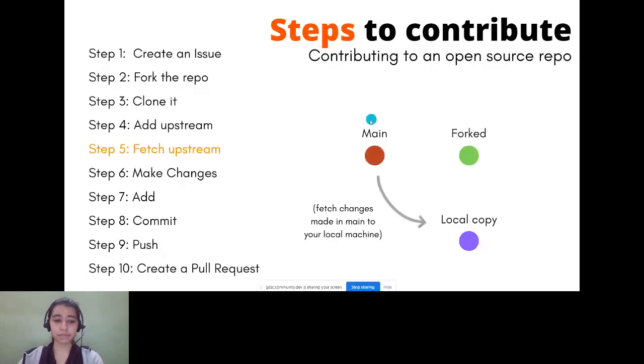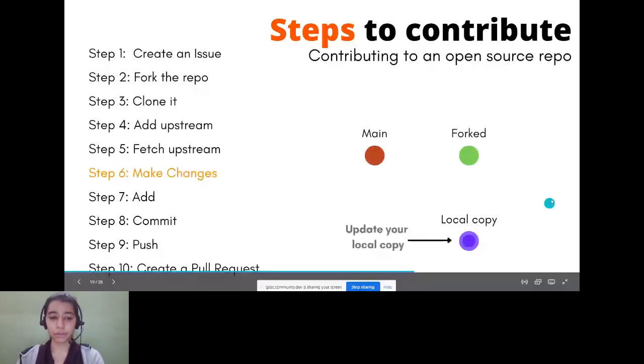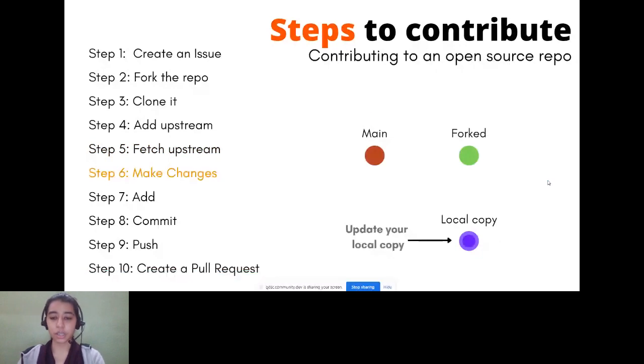So step 6 is making changes. This step is basically like updating your local copy. Whatever code you want to add to the repository or change will be done on your local copy. Please make sure it is done on your local copy. And after you update it, you have to add it.